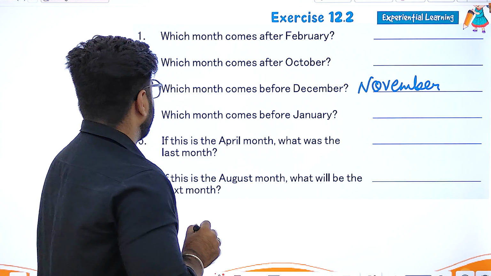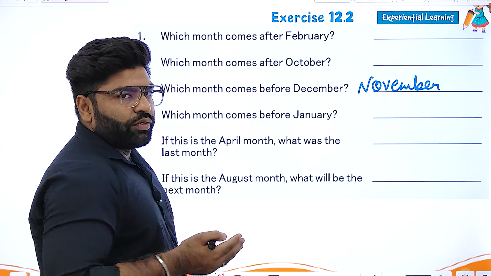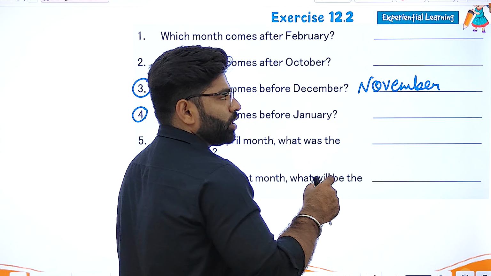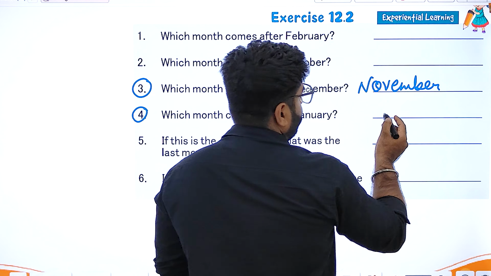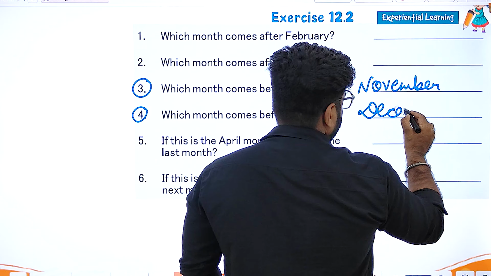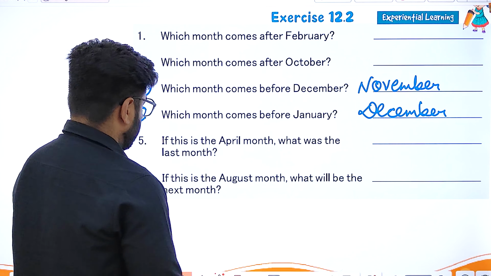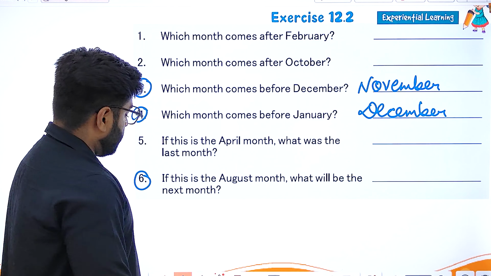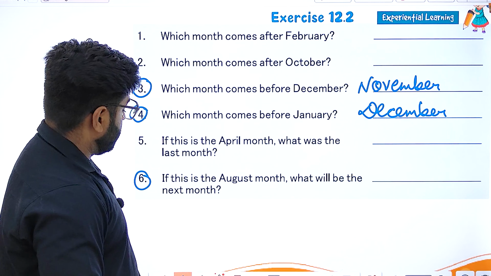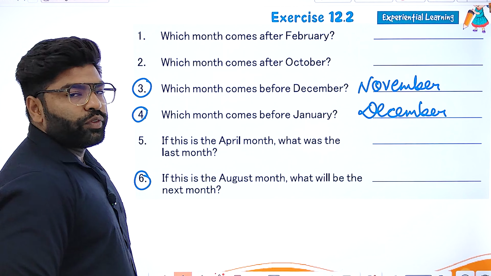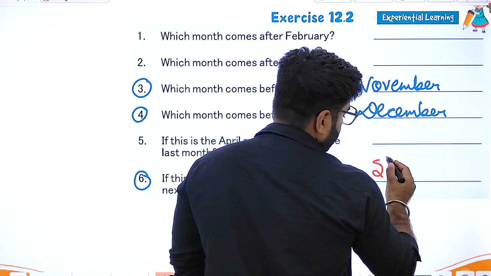Okay, then after that, we are having the fourth part, which month comes before January. Before January, if we look here, we are having a total of 12 months. After December, we are having January. So by default, before January, we are having December. Okay, next, let's see the sixth part. If it is the August month, what will be the next month? After August, we are having September, which is my birthday month also. So I'm writing here September.